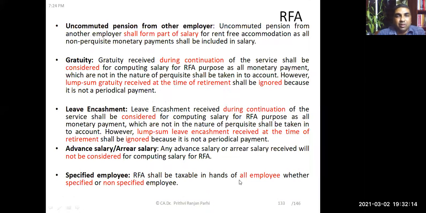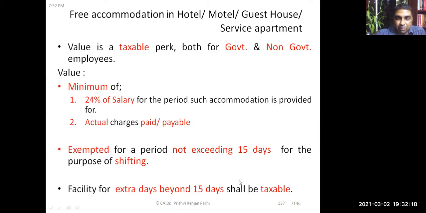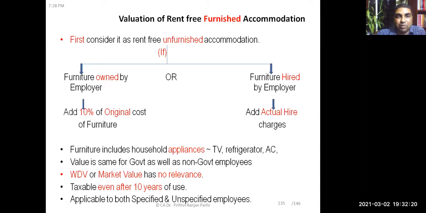So in case of furnished accommodation, first we'll assume as if the house is provided unfurnished, and accordingly we'll find out its value. Then for furniture, we'll make some addition. If the furniture is owned by the employer, then add 10% of the original cost of the furniture.